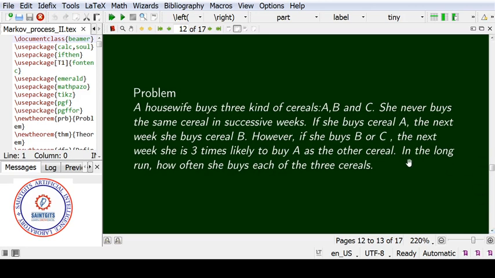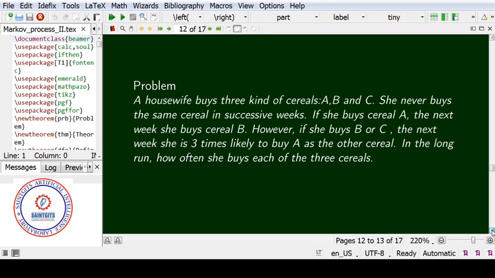Since the problem is to find the long run probability, we start with the long run probability formula, and before that we have to formulate the transition probability matrix. In this problem, a lot of conditions are given in the form of words, so we have to formulate the transition probability matrix, or TPM, first.